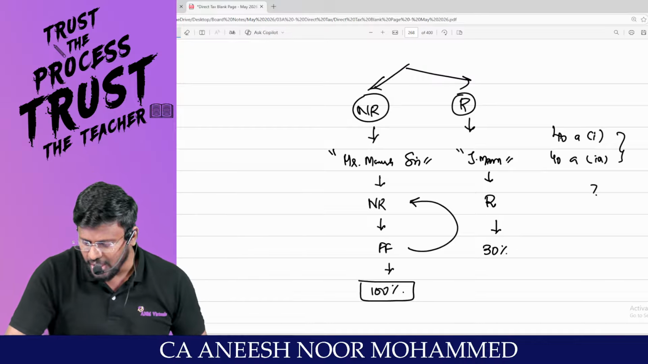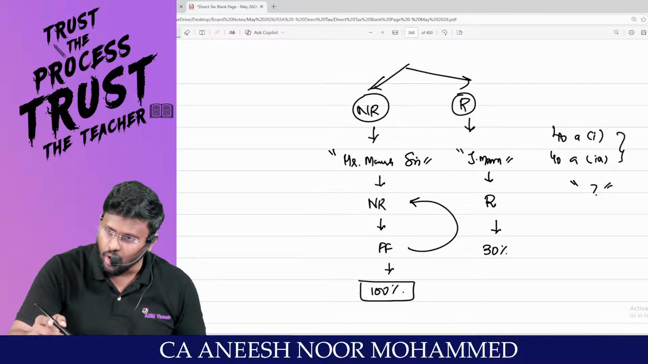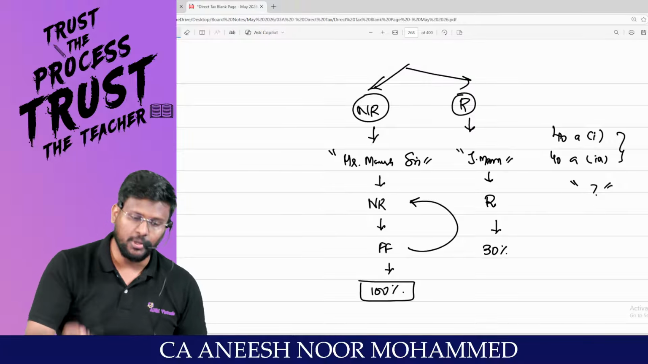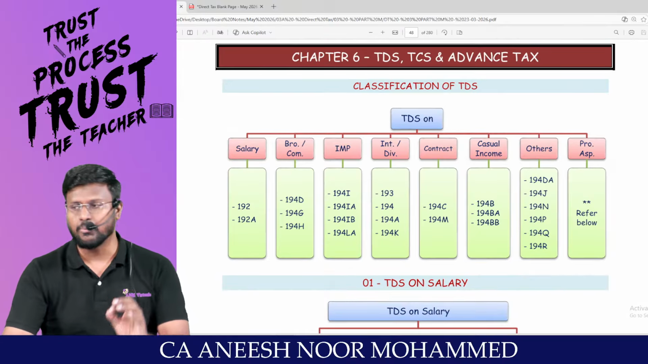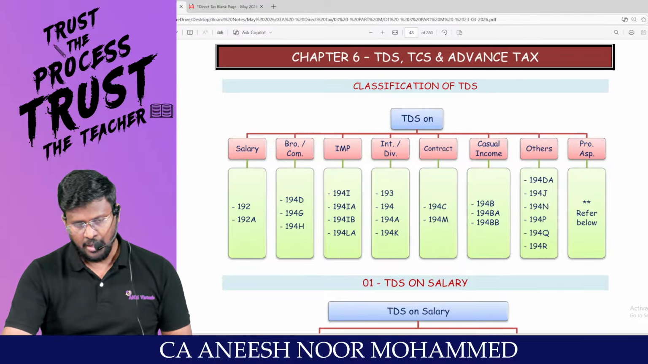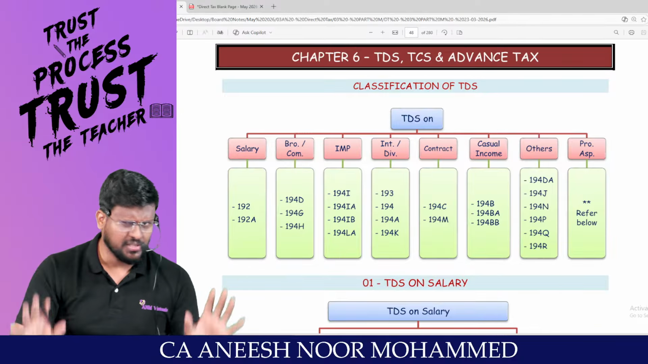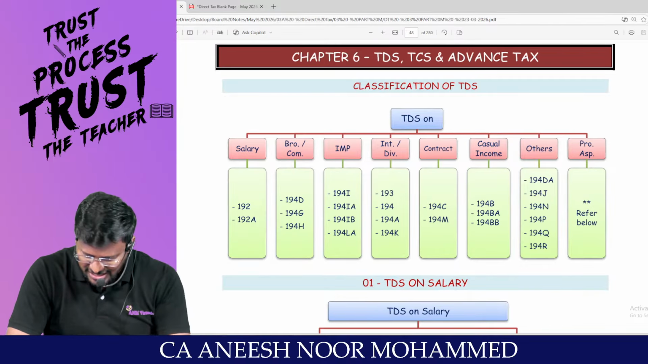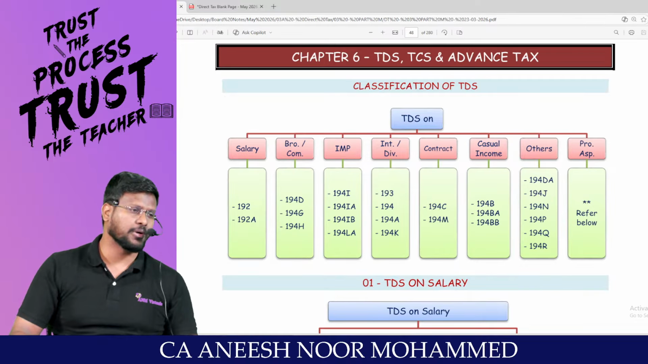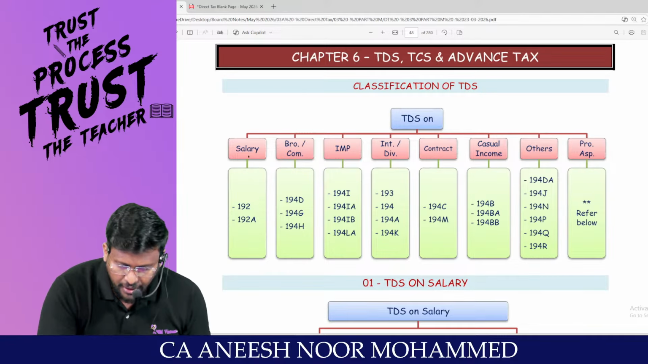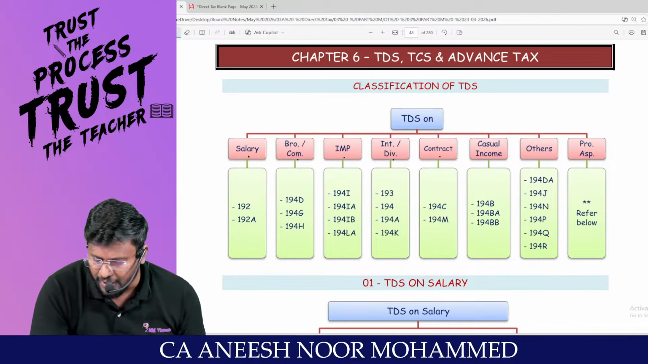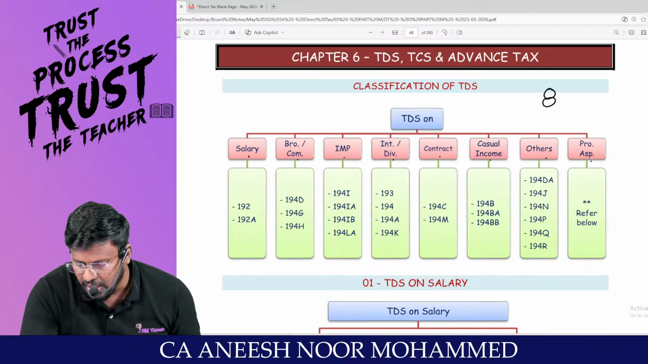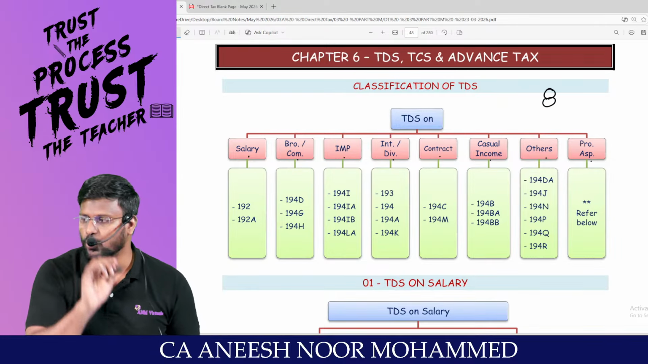Now the question arises, for what and all expenses are we liable to deduct TDS? That's the answer I'm going to give today. My dear lovable students, there are so many expenses debited to the P&L account. These are the areas on which you are liable to deduct TDS, which we have classified into 1, 2, 3, 4, 5, 6, 7, 8. Sir, the chapter on TDS has been classified into 8 categories.